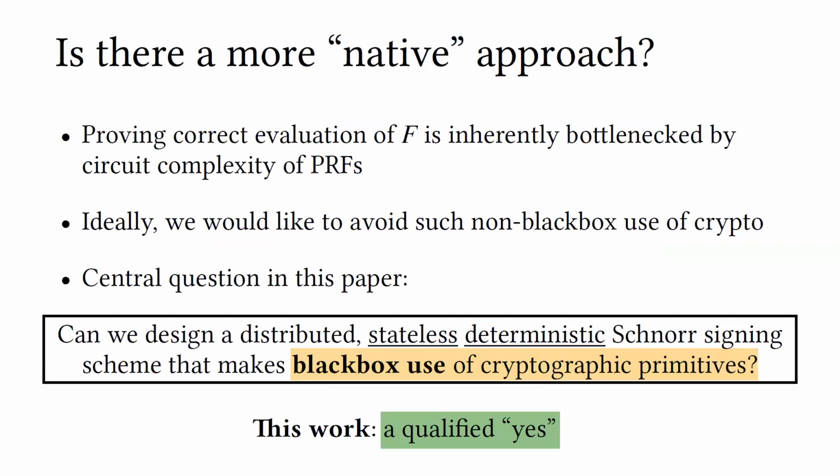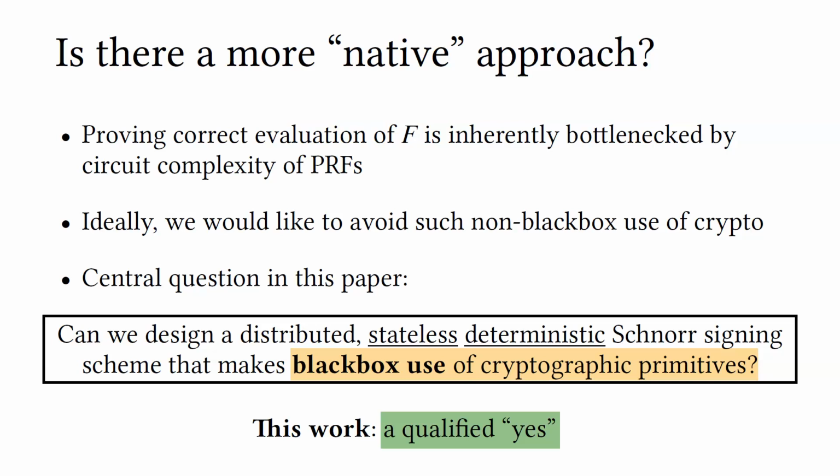But whatever trade-offs you decide to make in instantiating the zero-knowledge proof, you're always going to be bound by this fact that when you're proving things about a PRF, when you're non-black box in a PRF, you will inherently be bottlenecked by the circuit complexity of the PRF. And this is something that you would ideally like to avoid, because PRFs tend to have not that convenient circuits.